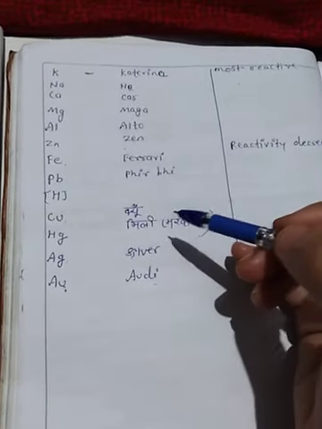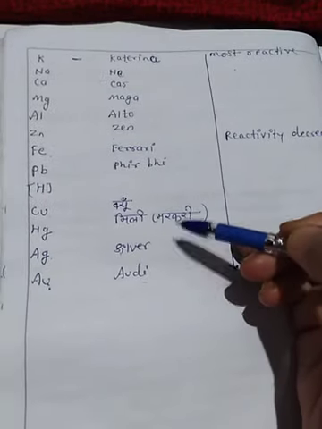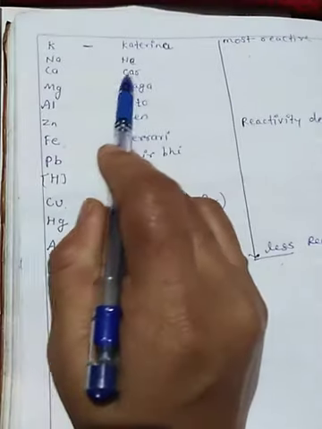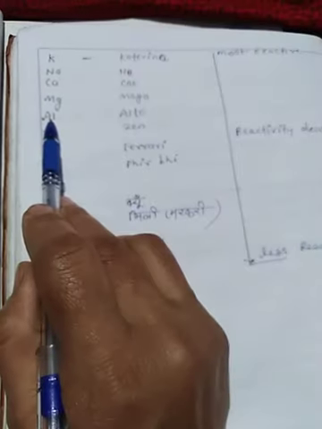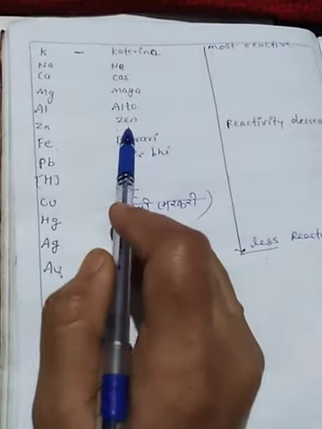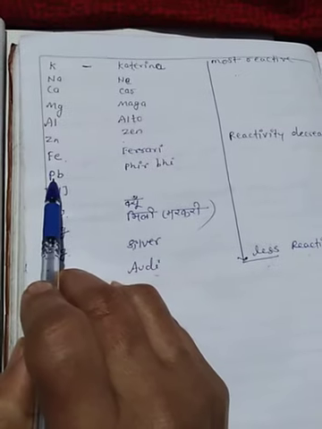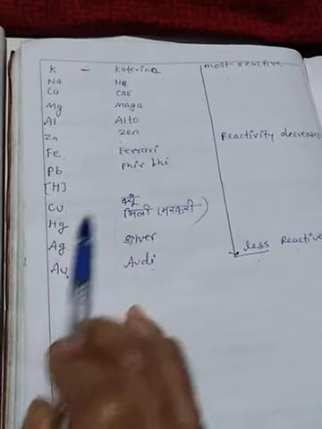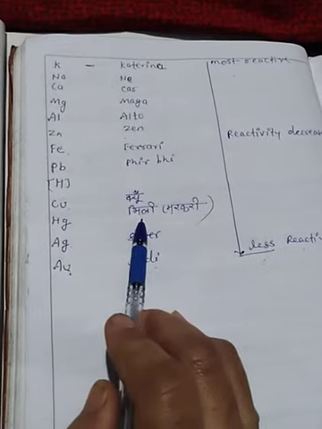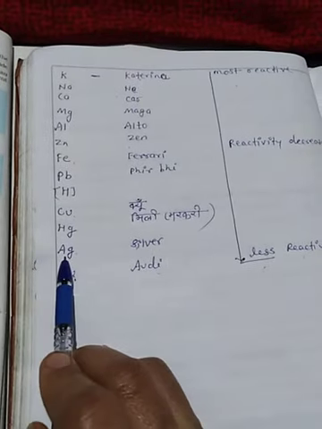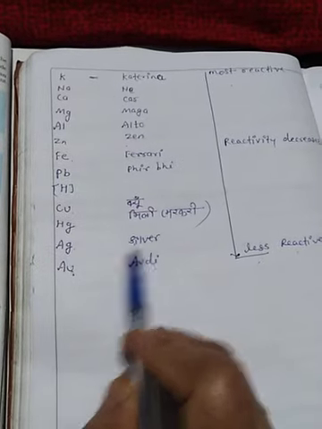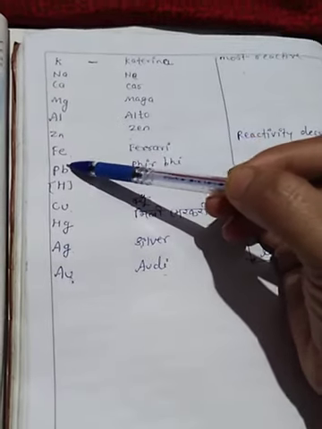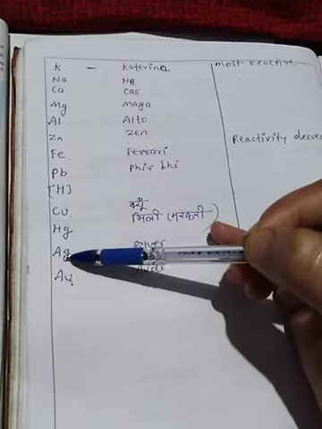You can learn this reactivity series by a simple trick: K, Katrina; Na, ne; Ca, car; magnesium, maga; aluminium, Alto; zinc, Zen; Fe, Ferrari; Pb means lead; hydrogen; copper; mercury; and silver, we denote silver as Ag, Audi. Katrina asked for a car, Alto, Zen, Ferrari, yet why did she get a silver Audi?